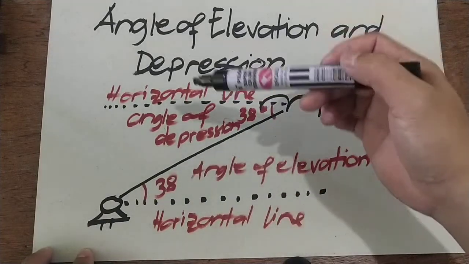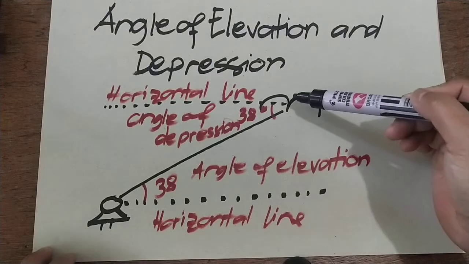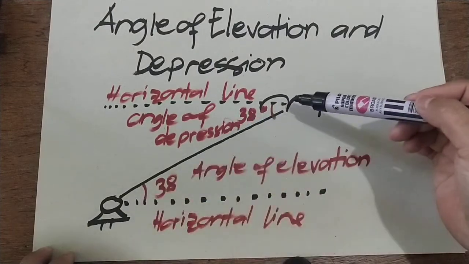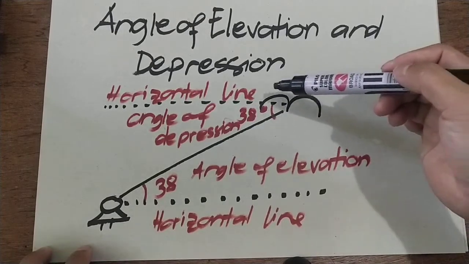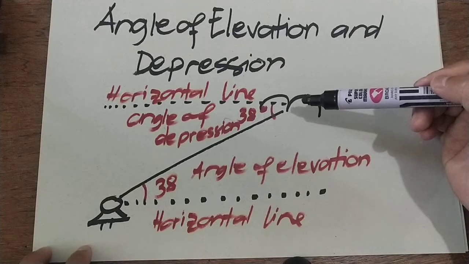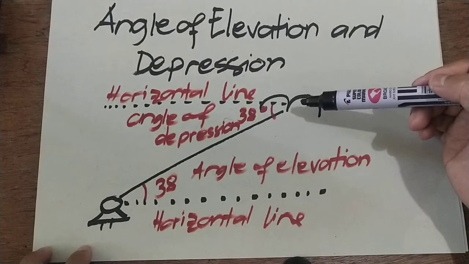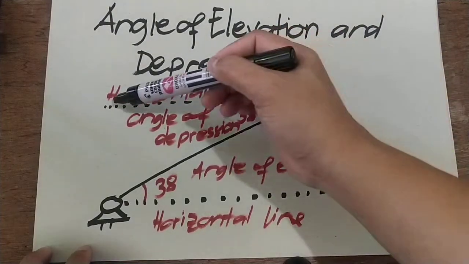Okay? So, samantala, ang angle of depression naman, kabaliktaran ng angle of elevation. So, meaning, yung observer ay nasa taas tapos yung object natin ay nasa baba. So, duduko siya, kung baga sa Tagalog. So, ang definition niya, it is the angle formed by the horizontal line and the observer's line of sight to one object below the horizontal line. O, sa baba naman yan.